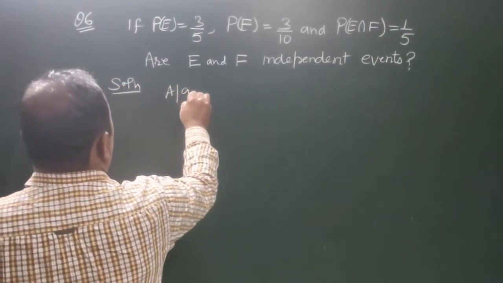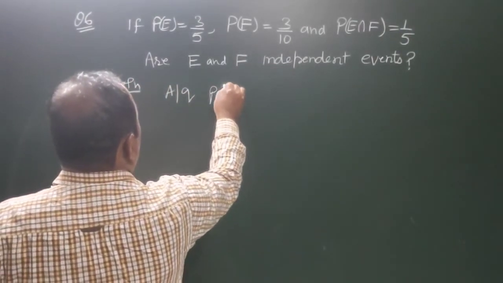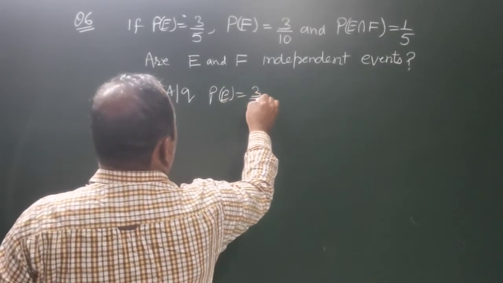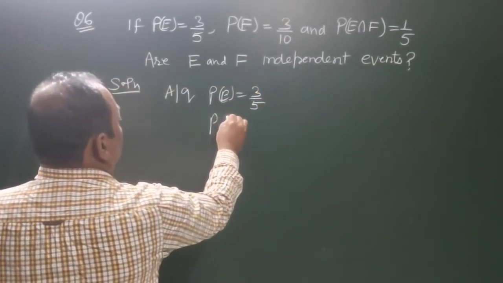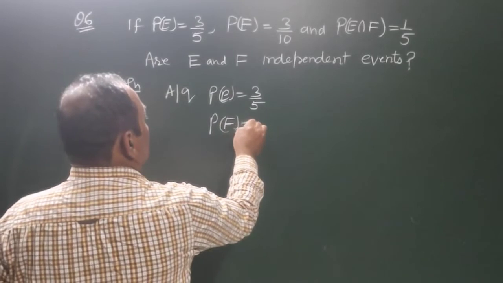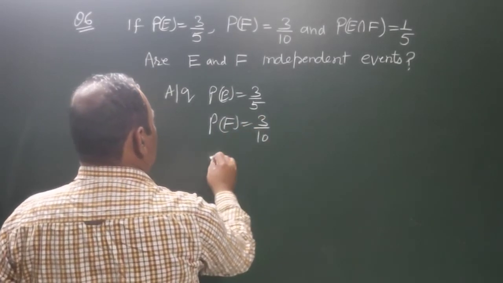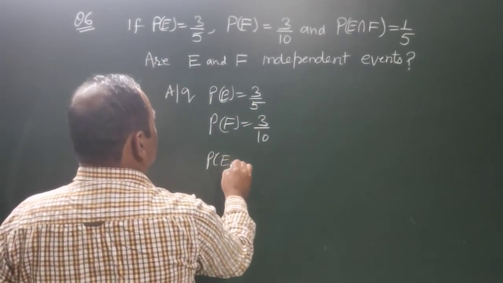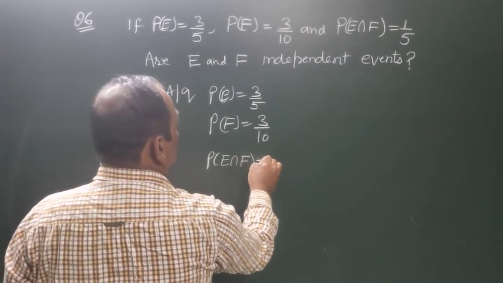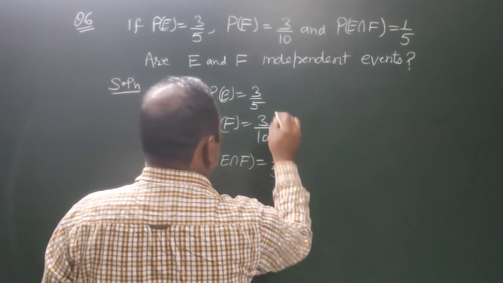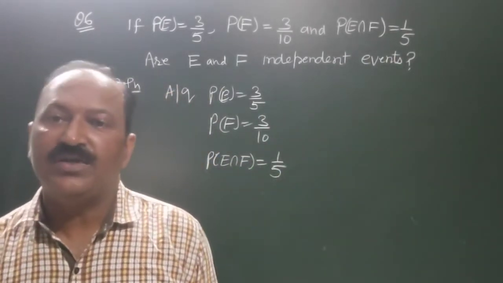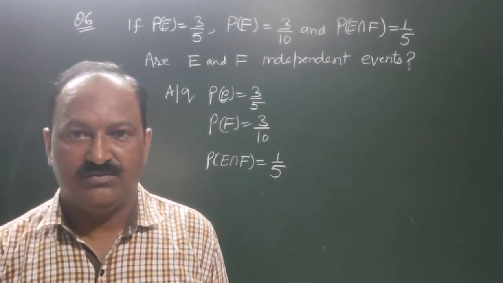According to the question, P of E is equal to 3 by 5, P of F is equal to 3 by 10, and P of E intersection F is equal to 1 by 5. This is given to you in the statement of the question.